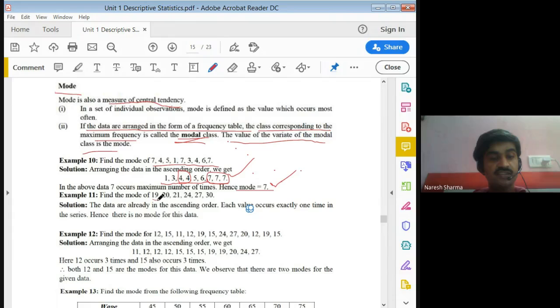In this example, if you see, all the values occur a single time. So there is no mode in this particular example.